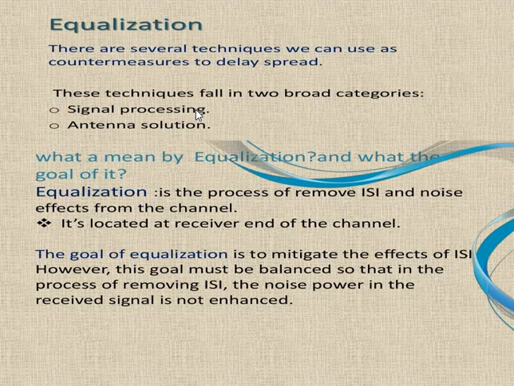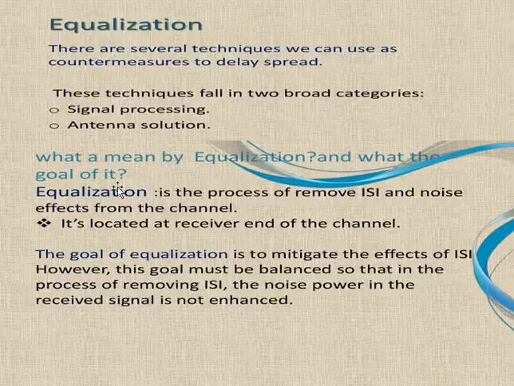What is meant by equalization? Equalization is the process of removing the ISI and noise effects from the signal, and it is located at the receiver end. The goal of equalization is to mitigate the effects of ISI. However, this goal must be balanced so that in the process of removing ISI, the noise power in the received signal is not enhanced.